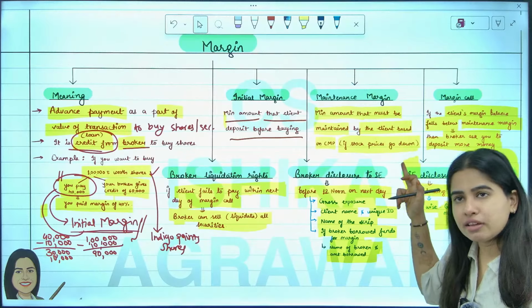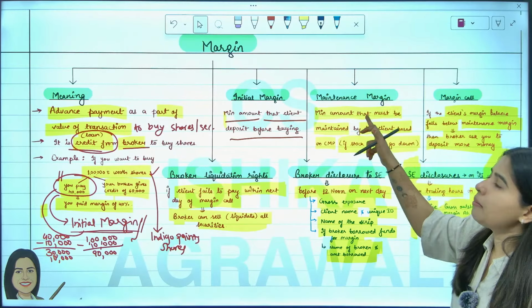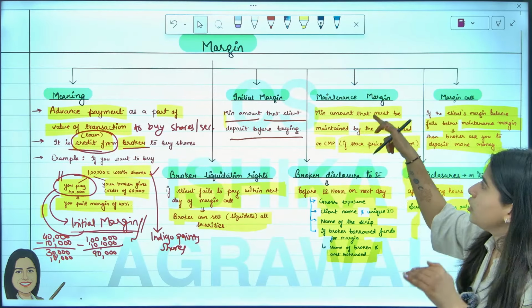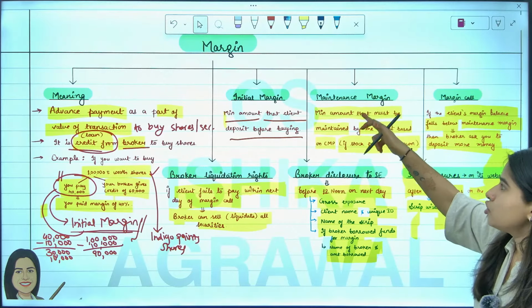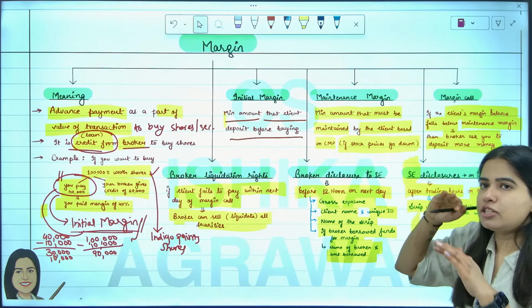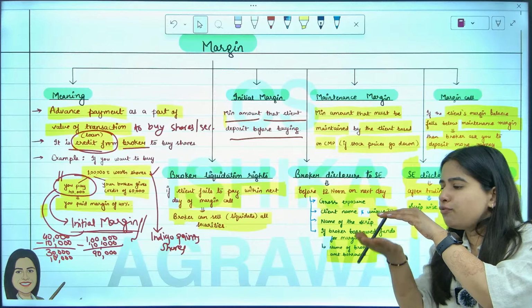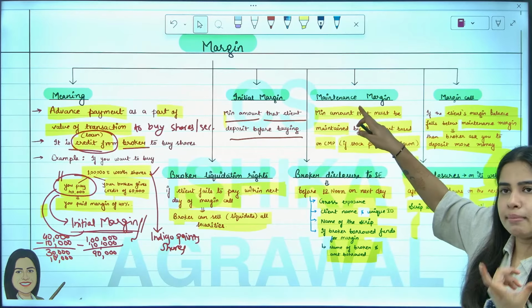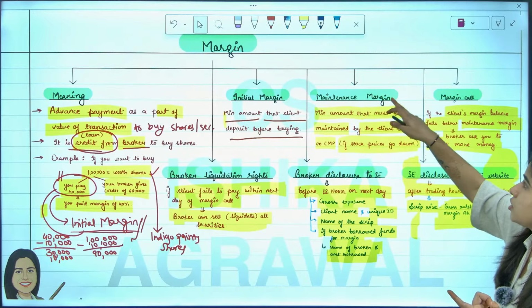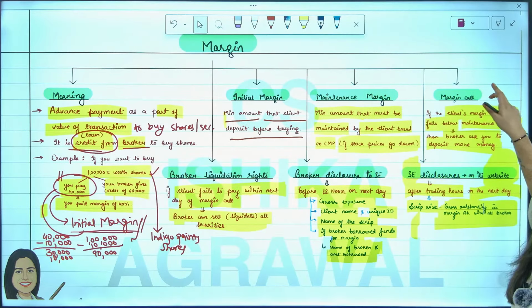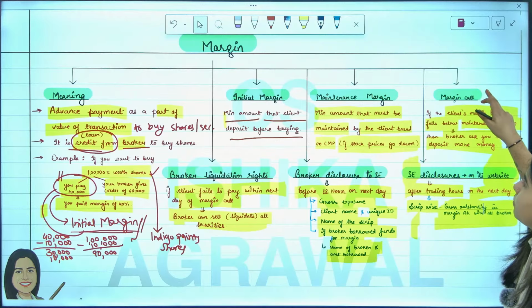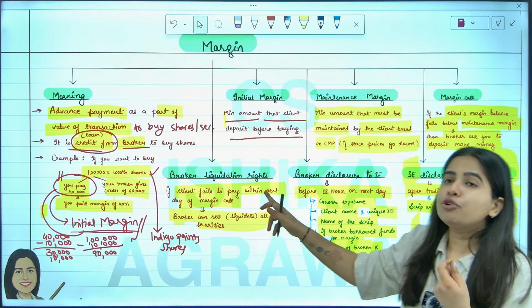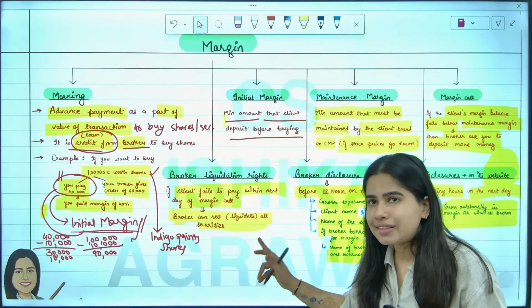Now, if there is a fall in the value, then the minimum amount that I maintain is known as maintenance margin. So the minimum amount that you have to maintain on the basis of current market price. If the price falls, then for the fall in value I have to give money again so that I maintain this maintenance margin. To call that money, your broker asks you to pay, which is known as margin call. If you don't pay by next day, the broker can sell your shares.